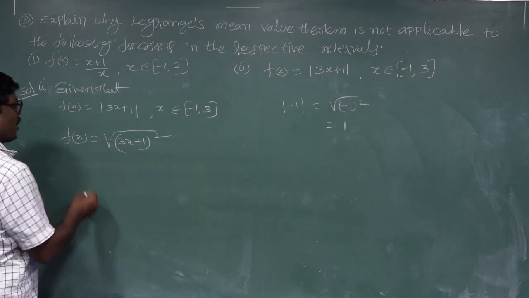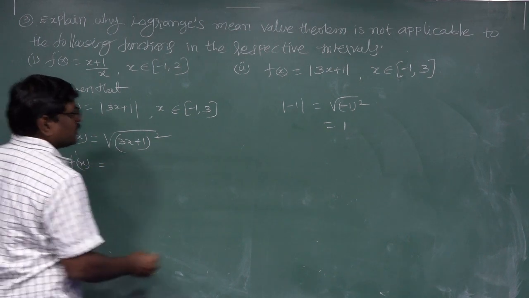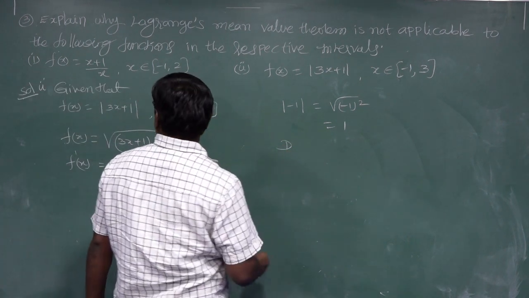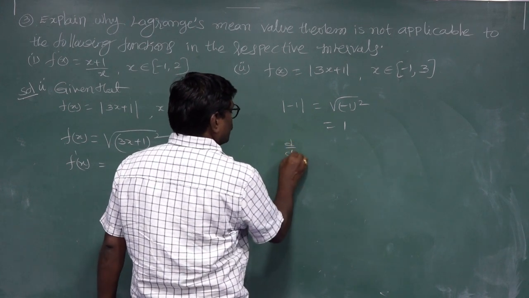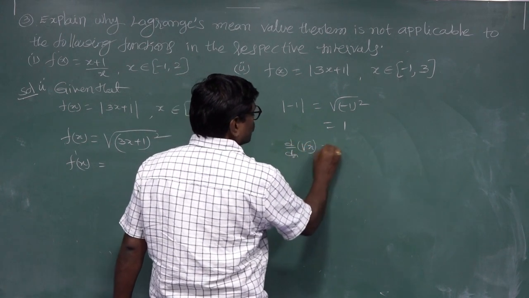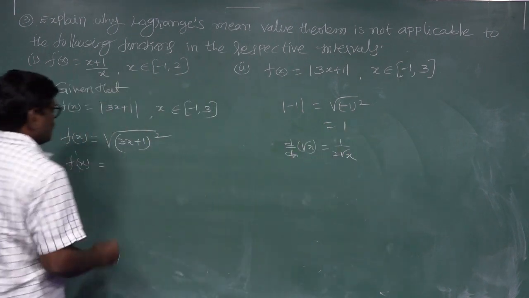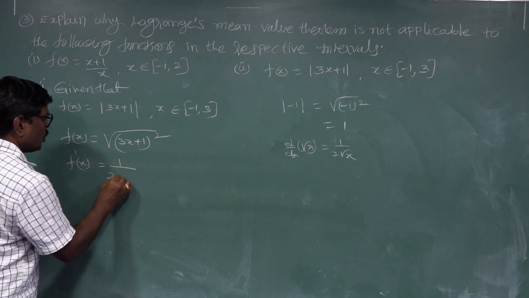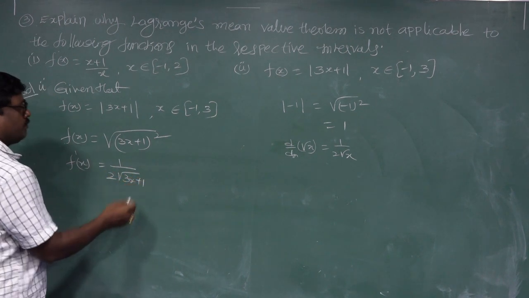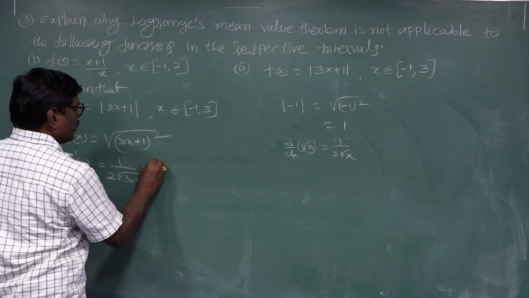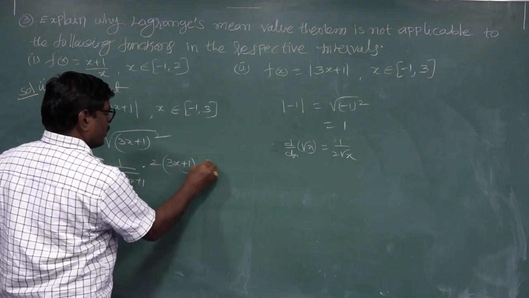Now this is applicable. f dash x: the derivative of root x, d by dx of root x, equal to 1 by 2 root x. Again the inner derivative: 1 by 2 into root of 3x plus 1 whole square, inner derivative 2 into 3x plus 1 into 3.